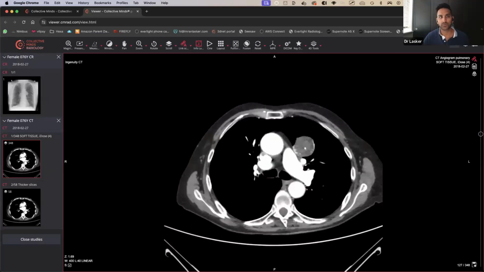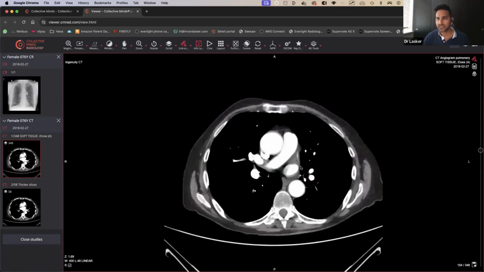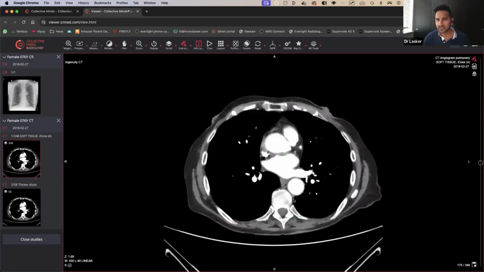And I think what it was is that this patient came in with an X-ray for chest pain, got a CTPA for chest pain, and this is just a finding that was there anyway on top of everything else. When you look at the lungs, I think the rest of the lungs look okay.